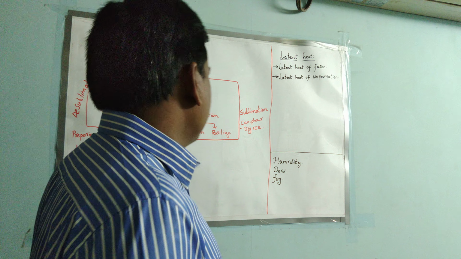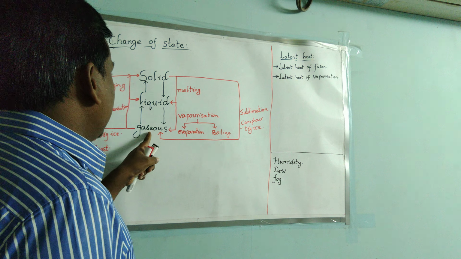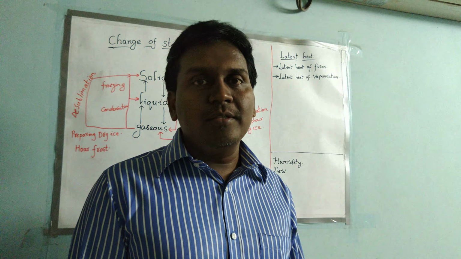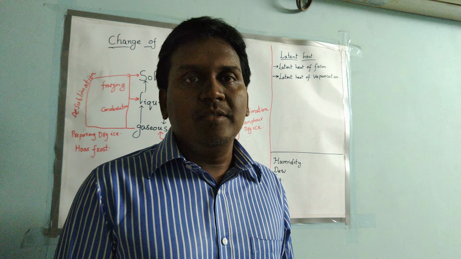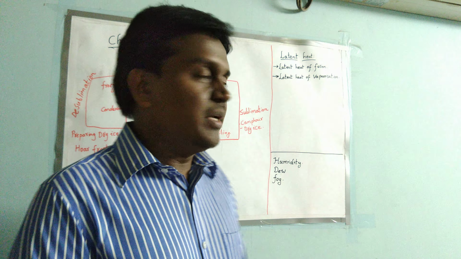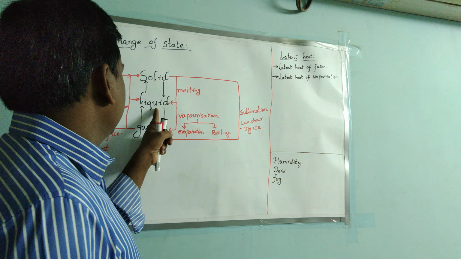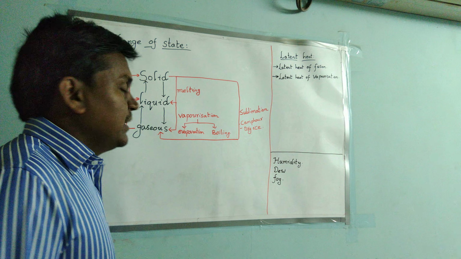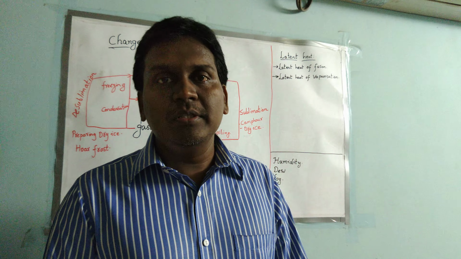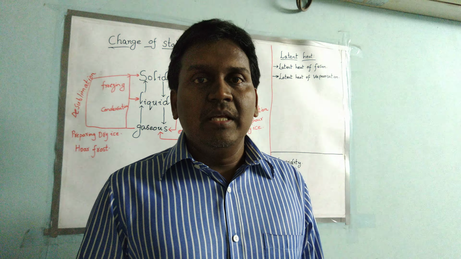Now, if you consider gaseous state to liquid state, if the substance converts from gaseous to liquid, we call that condensation. Condensation means gaseous state converts to liquid state. Raining is possible due to this condensation only.